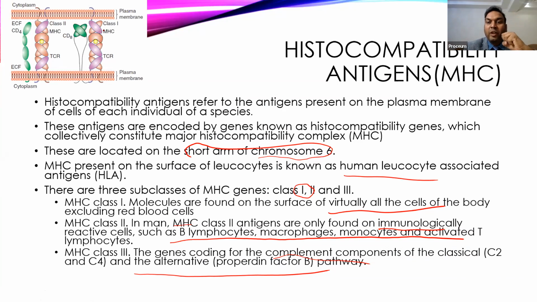So it has to be engulfed by the phagocytic cells, and the phagocytic cell, along with the class 2 antigen, will present this antigen to the immune cell, usually a CD4 cell or CD8 cell, and then the CD4 or CD8 cell will recognize those antigens along with the class 2 MHC molecule, and then it initiates the immune response.